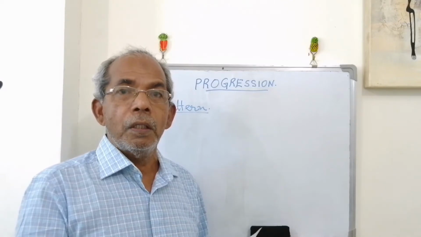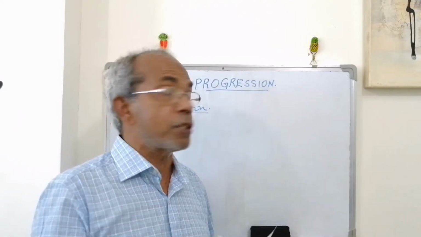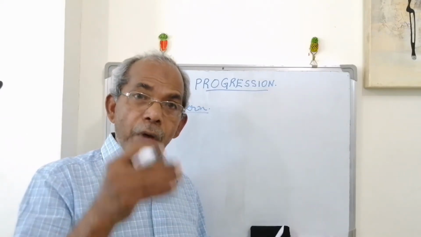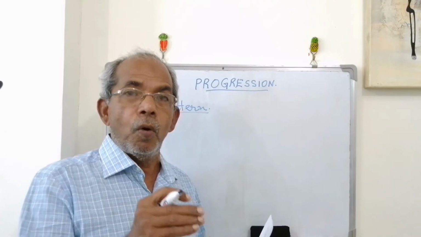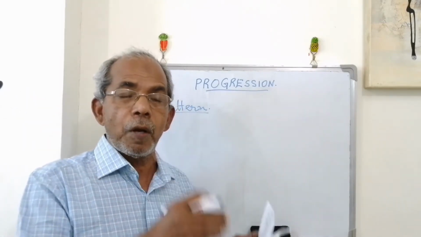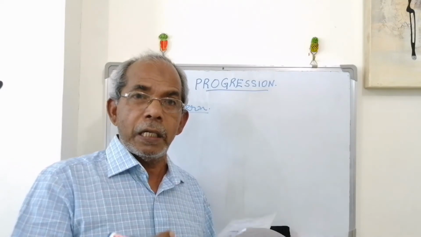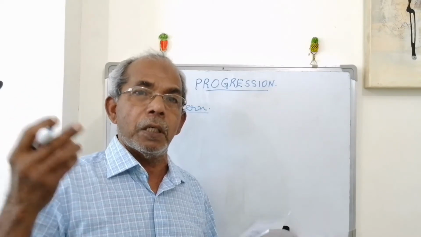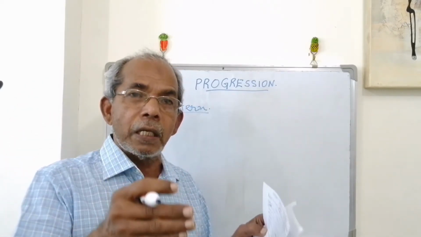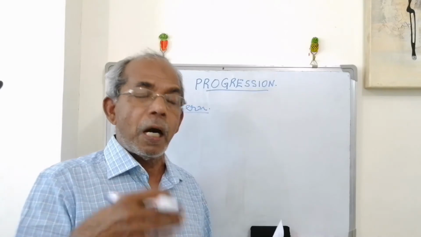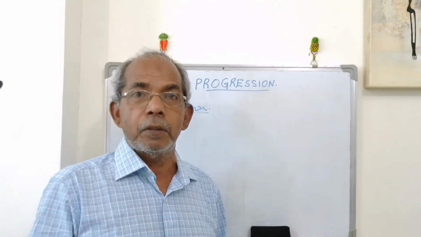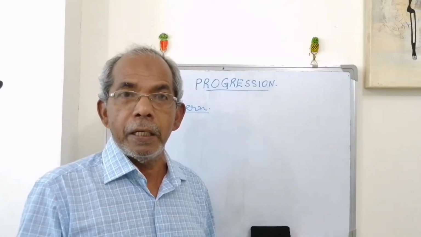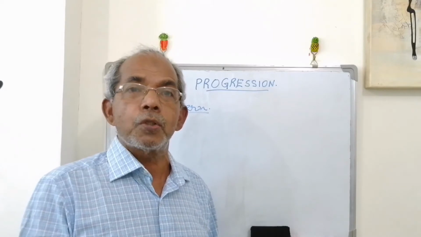Now, this array of numbers, that is the sequence or pattern, may be finite or infinite. Finite means up to a certain number, and infinite means endless. Let's start from a number, arranged in a particular manner, and go on writing up to a large number, or up to a certain limit, which is called finite. The other one is called infinite. The number of terms may be infinite or finite.